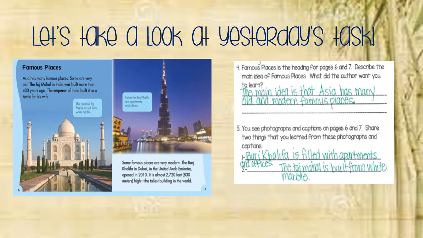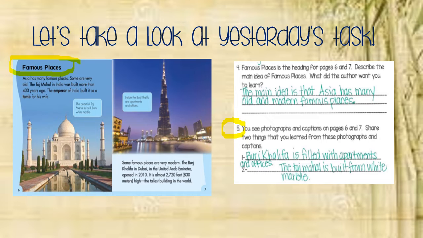On pages 6 and 7, I asked you to look at this heading right here, Famous Places. After you read, I asked you to identify the main idea. The main idea is that Asia has many old and modern famous places. That moves us down to right here, where you saw question number 5.